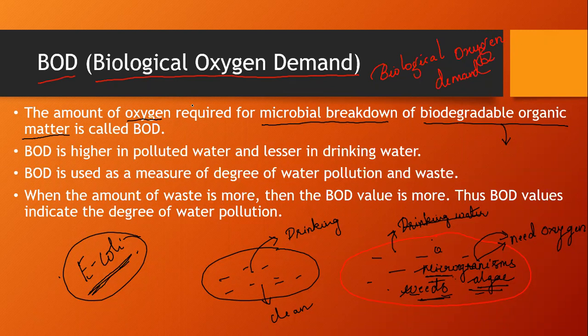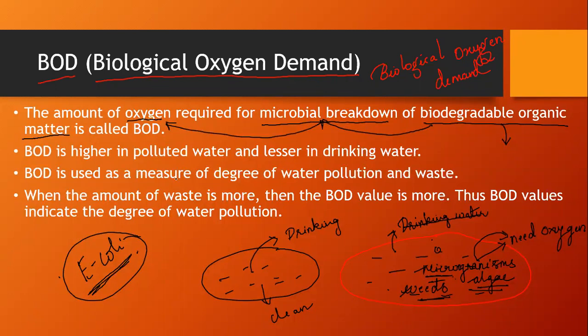Okay, so once again, I'm repeating: these biodegradable organic matters are the microbes, weeds, algae, and different organic matters present in it. It does not have to be seen or visible. It can be organic waste, kitchen waste as well. So these biodegradable organic matters have to be broken down, and this is done by the microorganisms, which need oxygen to break it down.